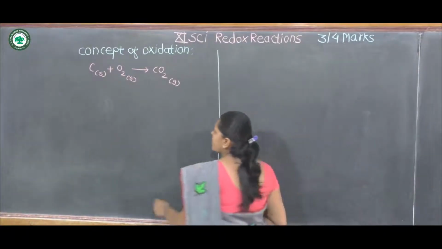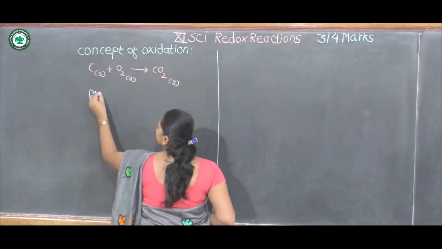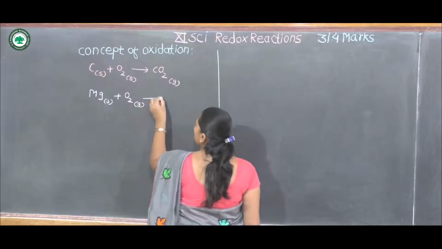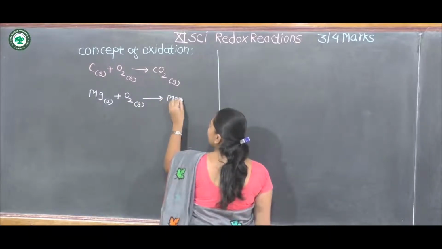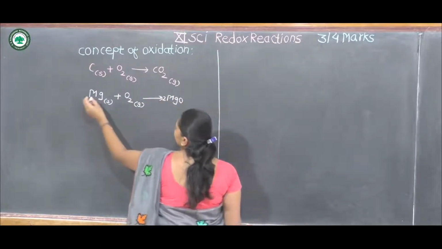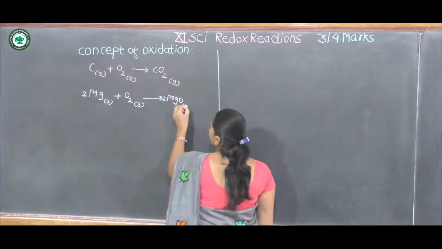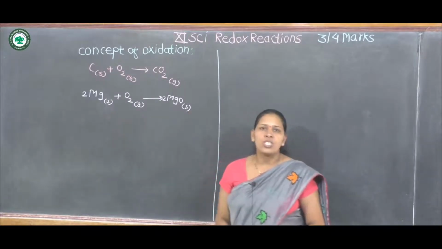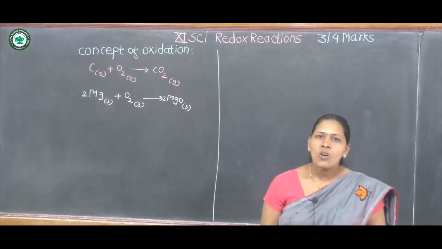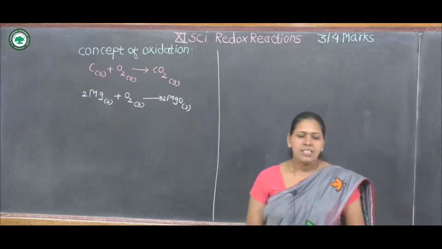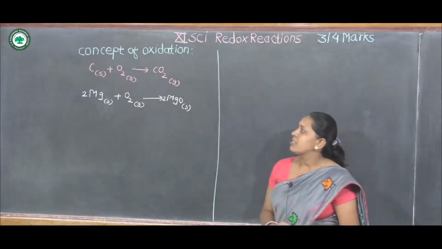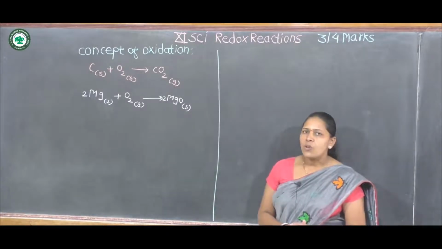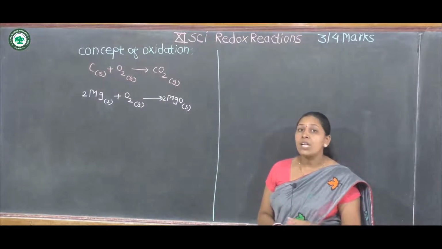Then second example, magnesium reacts with oxygen to form magnesium oxide. It is also oxidation. Here also magnesium reacts with oxygen, therefore it is also oxidation. Then another example. Another definition of oxidation is combination of any element with an electronegative element.